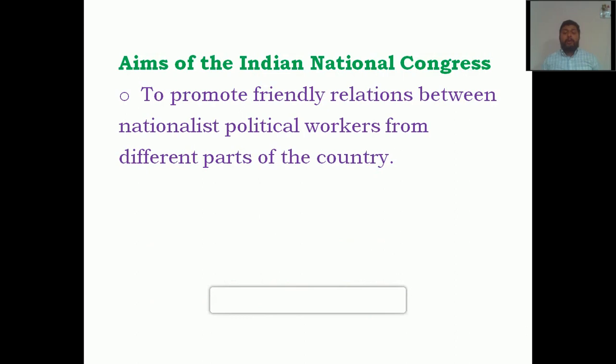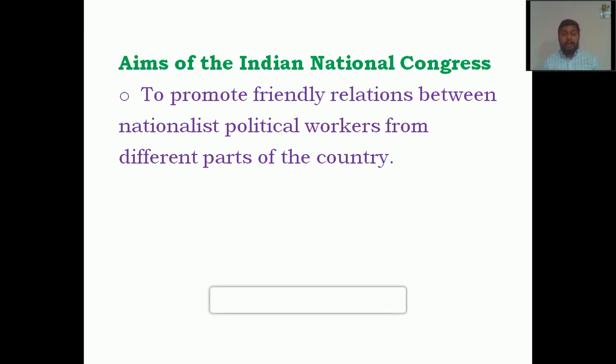The Indian National Congress had a number of aims, and the first aim was to promote friendly relations between nationalist political workers from different parts of the country. As we have seen, when nationalism started to grow in different parts of the country, small associations started to form, and all those small associations had leaders.